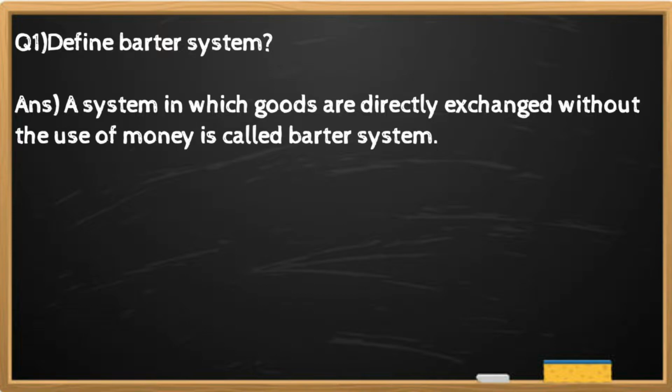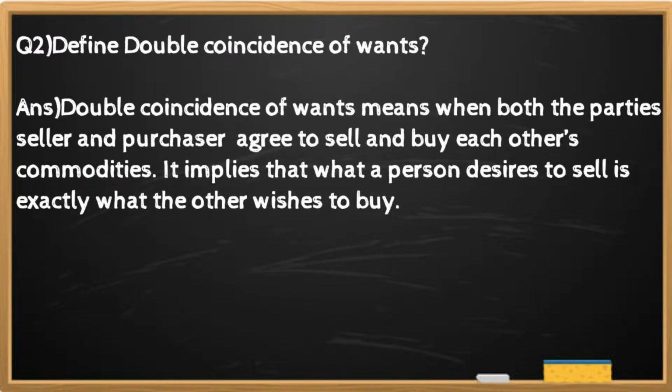Question number 1. Define barter system. And the answer is a system in which goods are directly exchanged without the use of money is called barter system. Question number 2. Define double coincidence of wants.